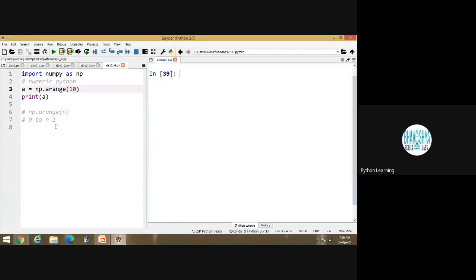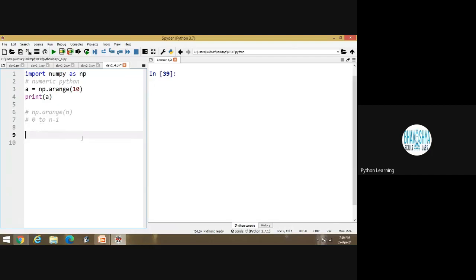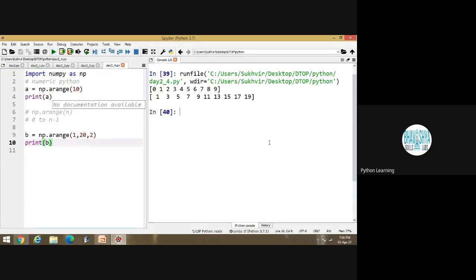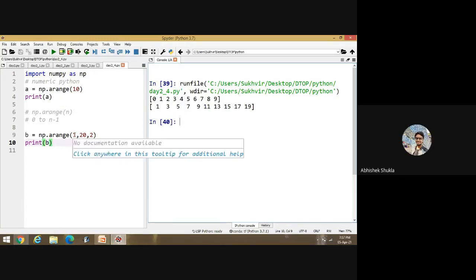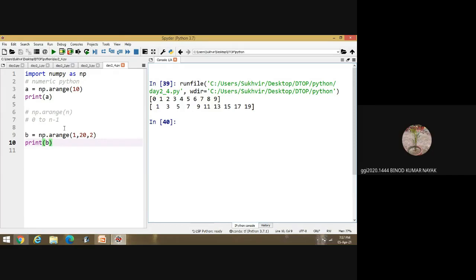Now, if I am declaring one more variable, E is equal to np.range, and I am writing here 1, 20, 2, what is the meaning of this? Let's execute the program. Look at this one. What about the data? First value is 0 to 9. So the difference is equal to 2.